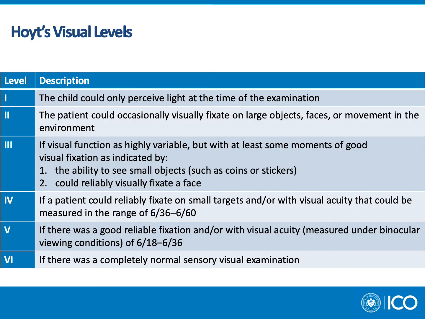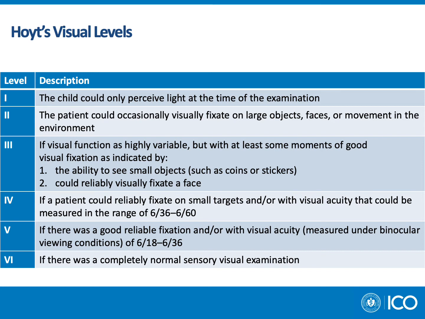Hoyt categorizes individuals with cerebral vision impairment into one of 6 levels, with level 1 being the child could only perceive light at the time of the examination. In level 2, the patient could occasionally fixate on large objects, faces, or movement in the environment. Level 3 is if the visual function is highly variable, but with at least some moments of good visual fixation, as indicated by the ability to see small objects, such as coins or stickers, or if the patient can reliably